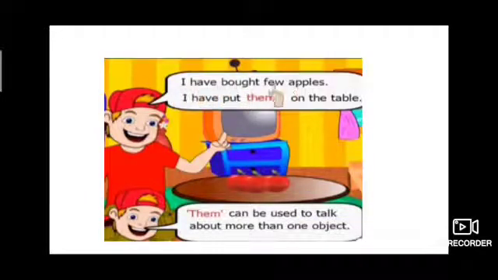I have brought a few apples and I have put them on the table. Here, them is used for more than one thing also. Here, he has more than one apple, so for apples he is using the pronoun them. Them can be used to talk about more than one object.